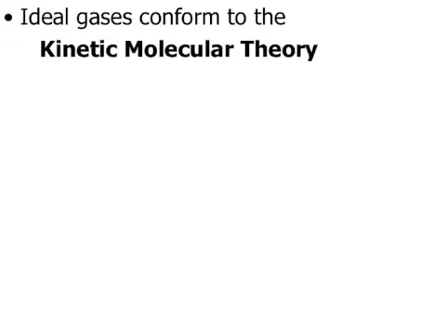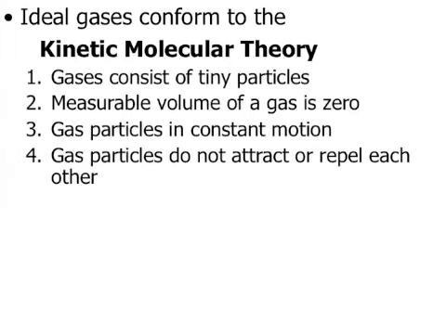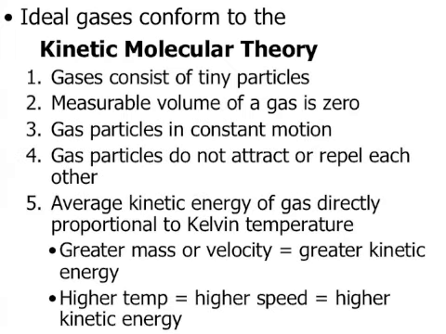Ideal gases conform to what's called the kinetic molecular theory. So these are the 5 points of the kinetic molecular theory. The first one is gases consist of tiny particles. The measurable volume of a gas is zero. The gas particles are in constant motion. The particles don't attract or repel each other, and the average kinetic energy of them is directly proportional to the temperature. So these are going to sound a lot like those properties that you wrote down one of those first days that we talked about gases.